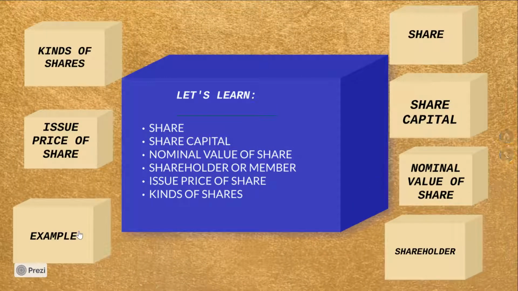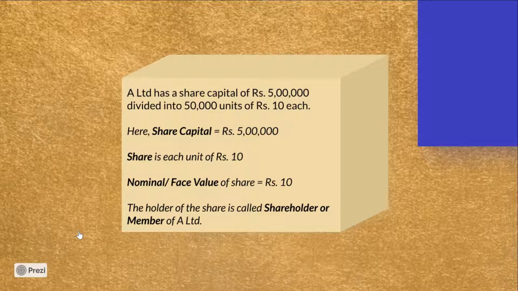Now we'll see an example to illustrate these four terms that we just learned. Let's say A Limited has a share capital of rupees 5 lakh divided into 50,000 units of rupees 10 each. Now here the share capital of A Limited is equal to rupees 5 lakh.